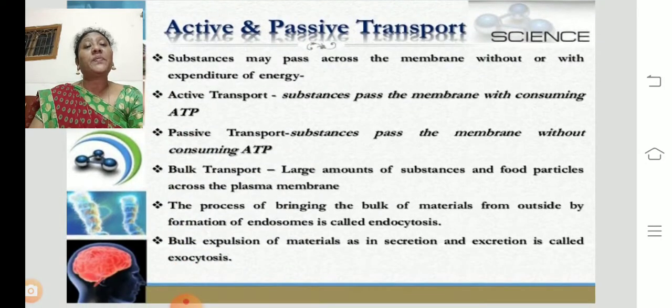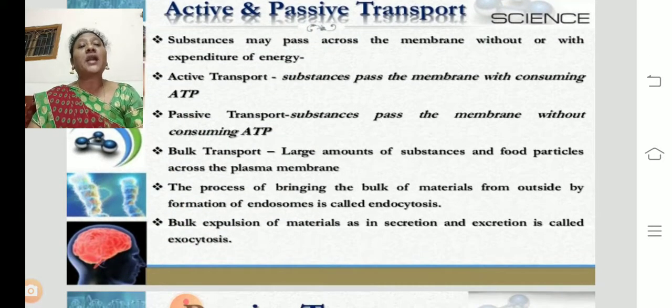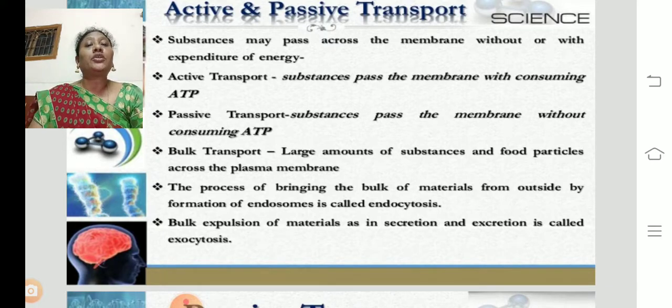Now let us see active and passive transport. Substances may pass across the membrane with or without the expenditure of energy. So in order to pass the substances into the cell, there may or may not be use of energy. In active transport, substances pass across the membrane by consuming ATP. What is ATP? ATP is adenosine triphosphate. It is the energy currency, which stores energy in the form of phosphate bonds.